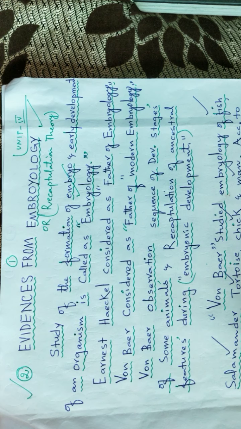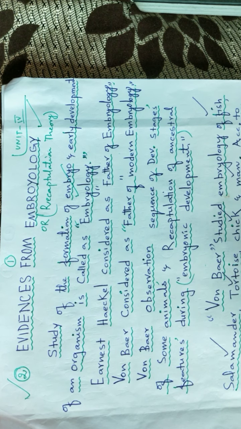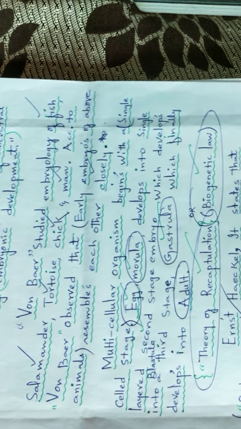So, according to Von Baer's observations, the sequence of developmental stages of different types of animals shows recapitulation of ancestral features during embryonic development.